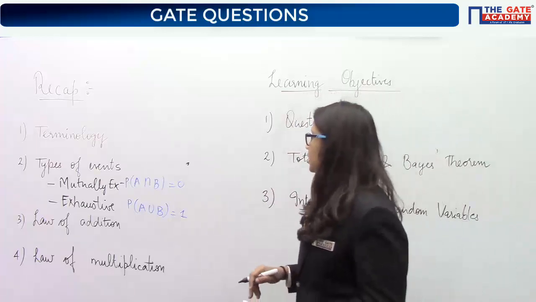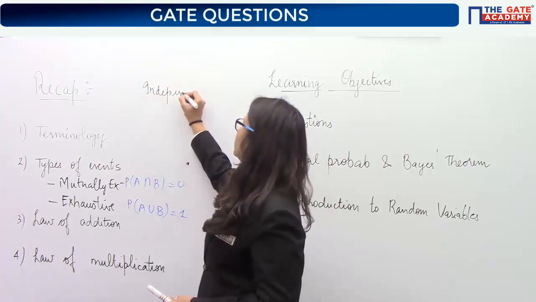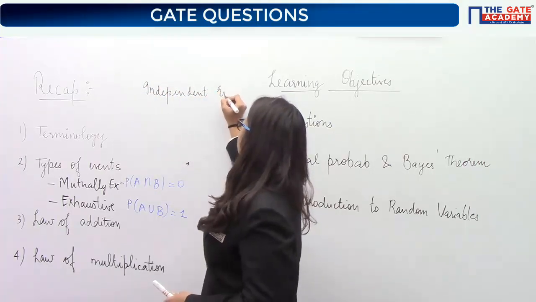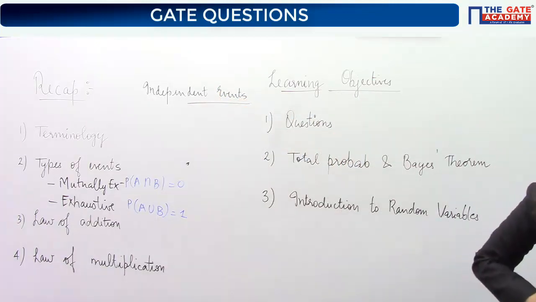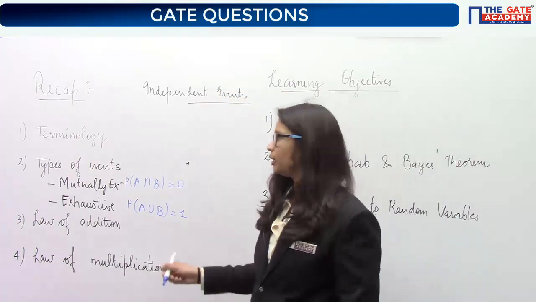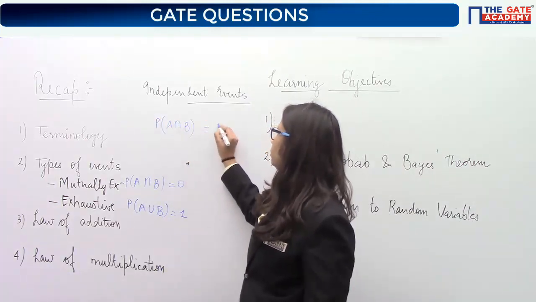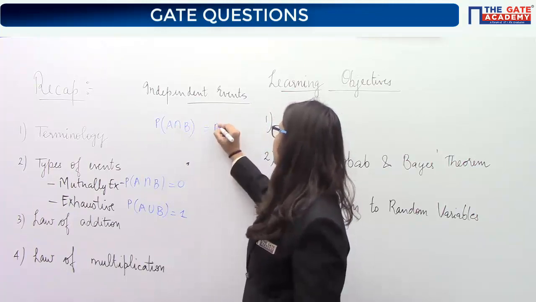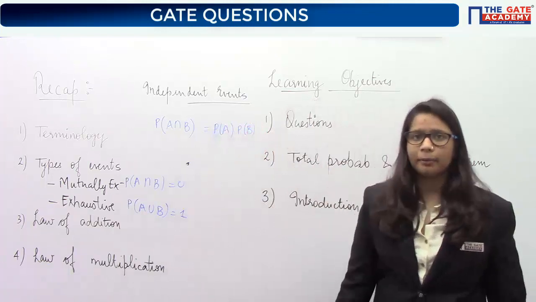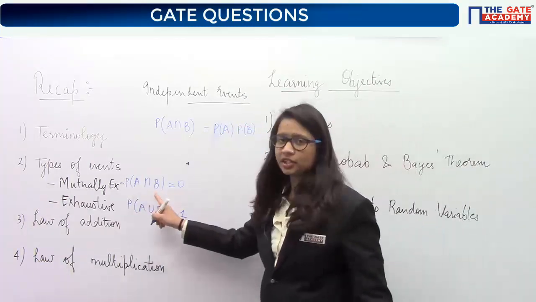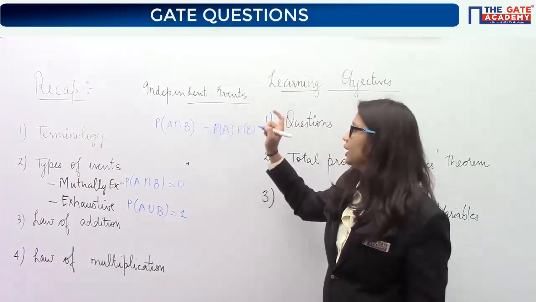Then we studied independent events. What was the relationship for independent events? Reply to me in the comments. Okay, yes, you are correct. For intersection, the probability is not 0, it is PA times PB if the events are independent. So when the intersection is 0, they are mutually exclusive. When the intersection is PA into PB, then they are independent.